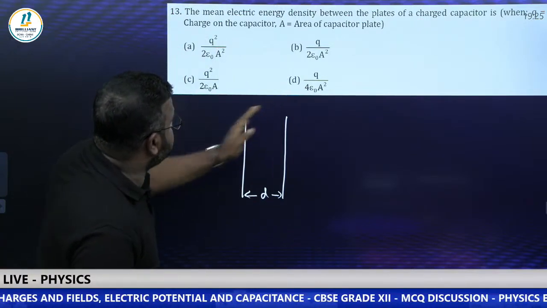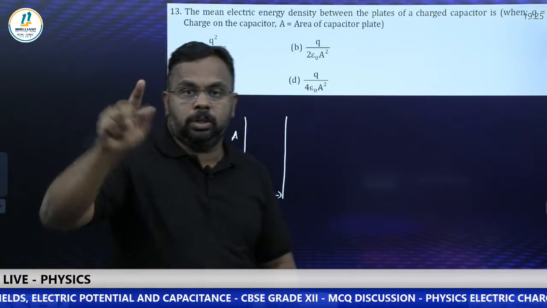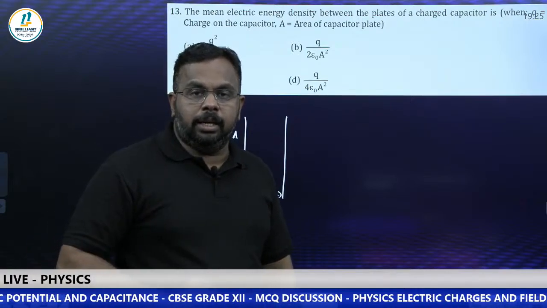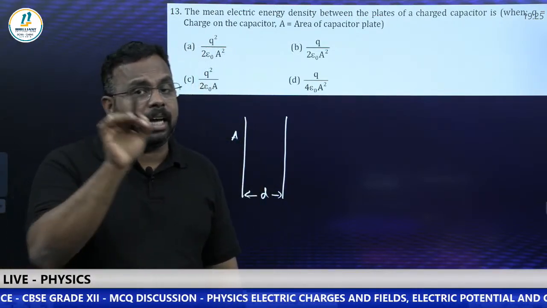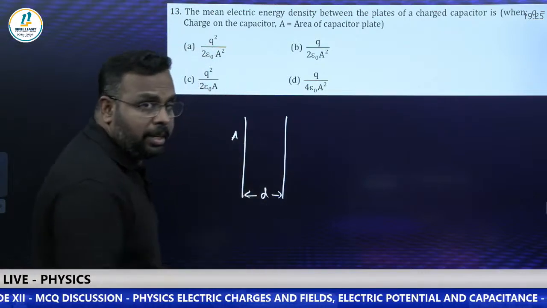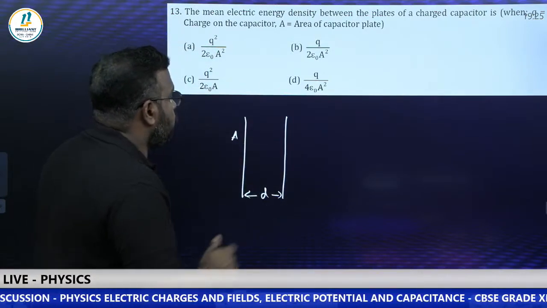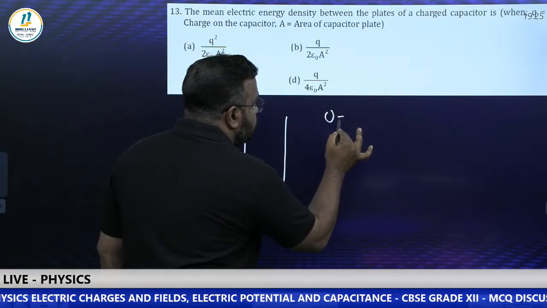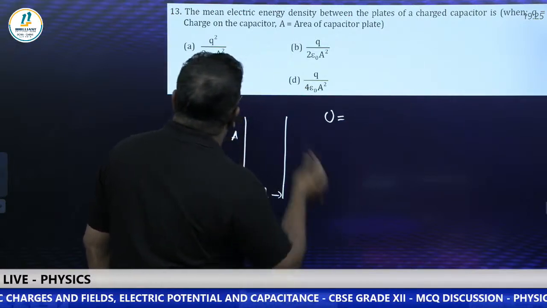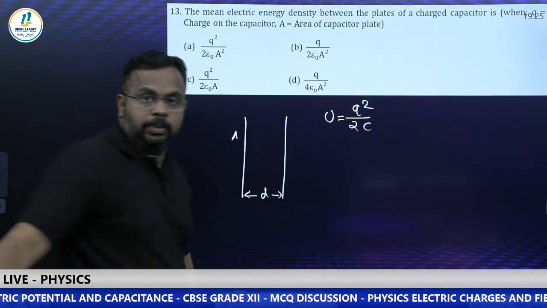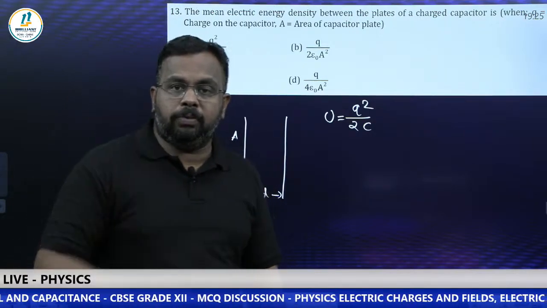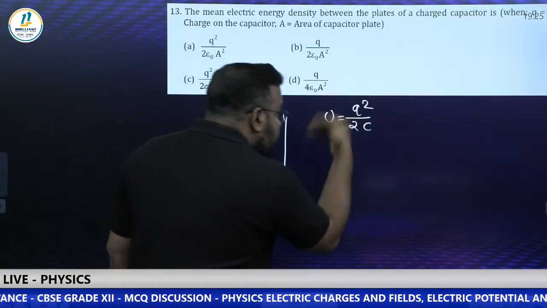If you check the options, you can see in all options there is Q, charge is there. The basic formula we studied for the energy of a capacitor is half CV square, but in that formula Q is not there. So it is better to take the formula with Q. So I am taking the formula for energy, Q square by 2C. This formula I am using. Let's check. This divided by volume.